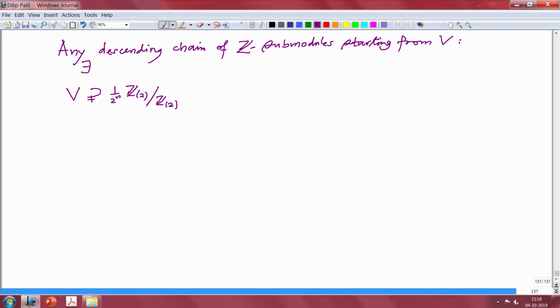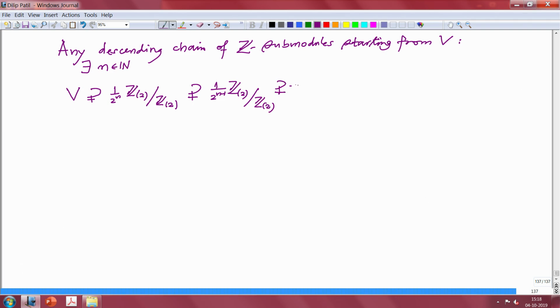So there exists n in natural numbers such that this holds, but the moment you start with n, you have not much room to decrease; you can decrease only to 1 by 2 power n minus 1 Z bracket 2 mod Z bracket 2, and so on.